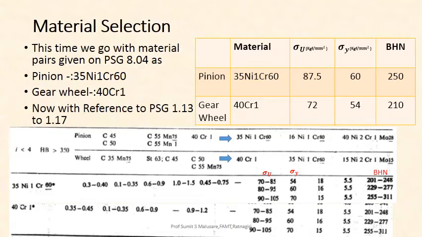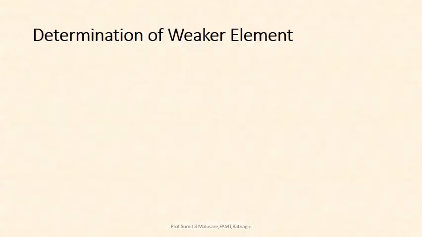So this completes the material selection with reference to the material pairing given on PHG 8.04, and the material property selection from PHG 1.13 to 1.17. Then next one, determination of weaker element.